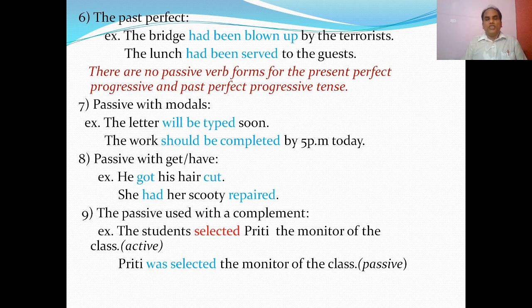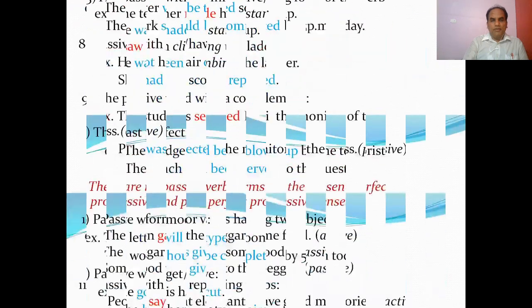You see, the passive is also used with a complement. The students selected Preeti the monitor of the class. The monitor of the class is the complement here. Students is the doer of the action and Preeti is the object here. So Preeti was selected the monitor of the class. This is passive. This is how we use the passive with a complement.